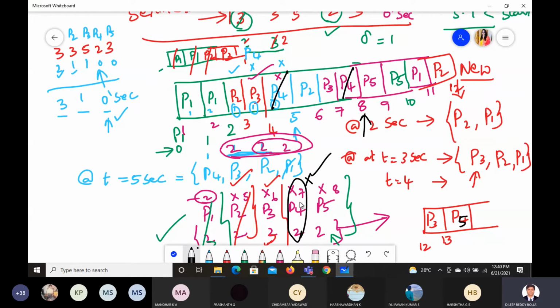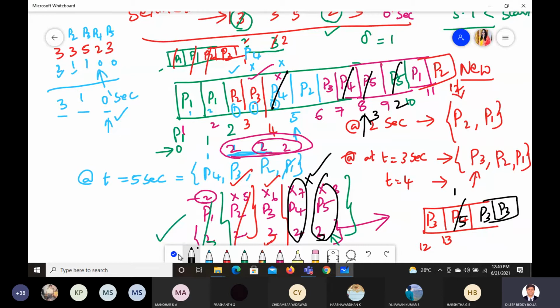After that, we are left with P5 and P3 only. So P5 has taken 3 seconds and P3 also 3 seconds. Now which one should we give? This is the least one, right? So P5 is done with this 3, because 1 time here and 2nd time here and 3rd time here. 3 it is done with. Next left out is only P3. Now 1 more time P3 will come, it will complete.